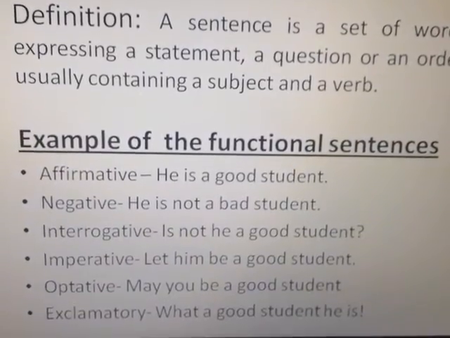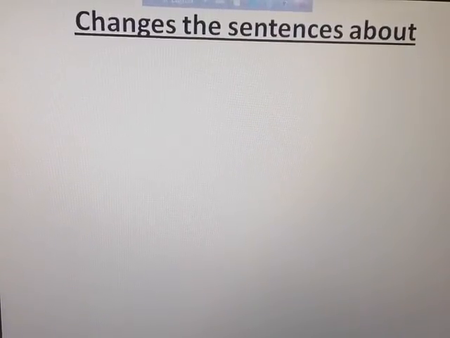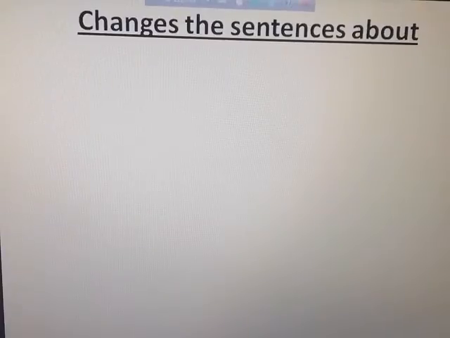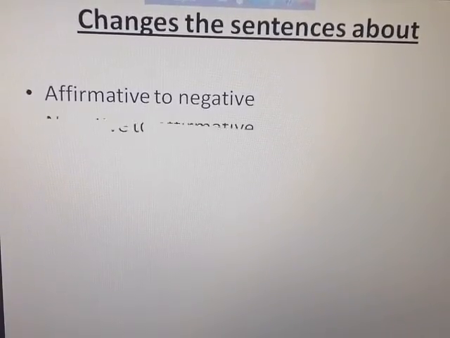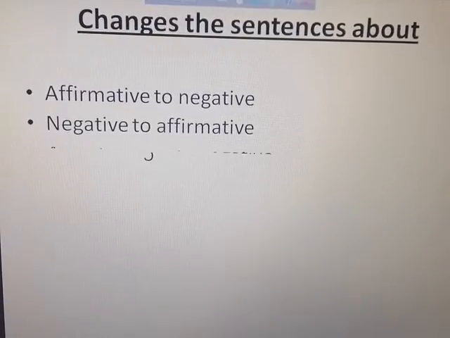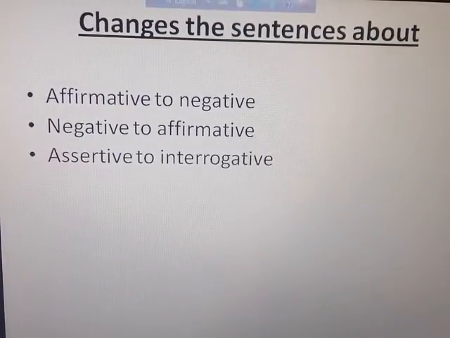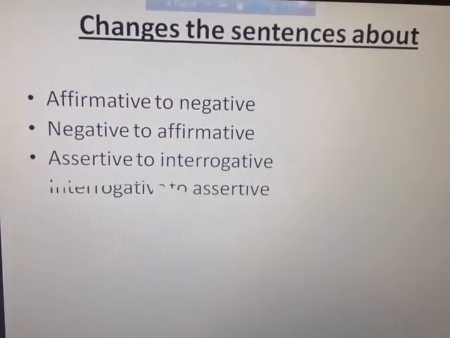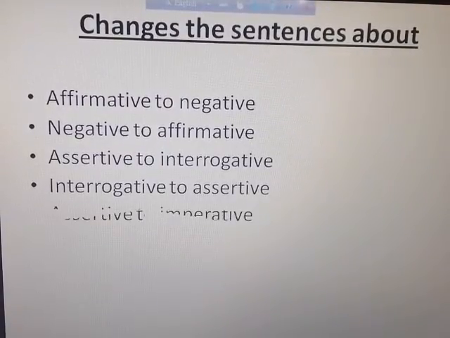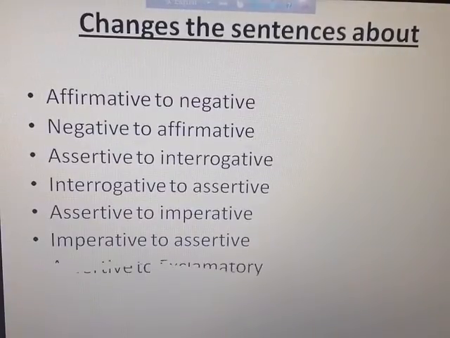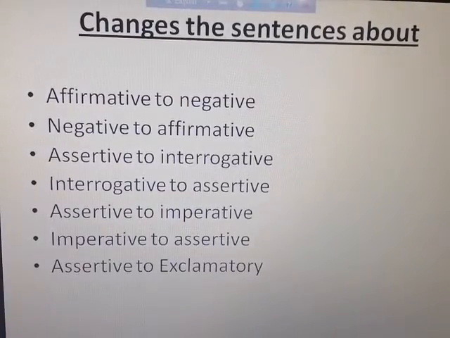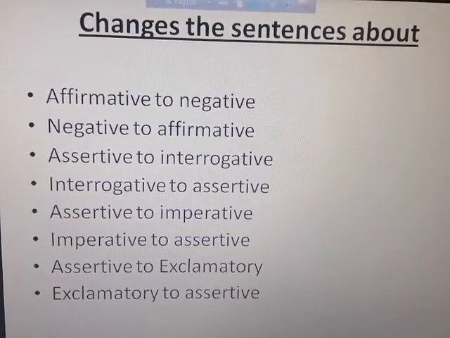Okay, now today I will discuss changing sentences: affirmative to negative, negative to affirmative, assertive to interrogative, interrogative to assertive, assertive to imperative, imperative to exclamatory, assertive to exclamatory, exclamatory to assertive.